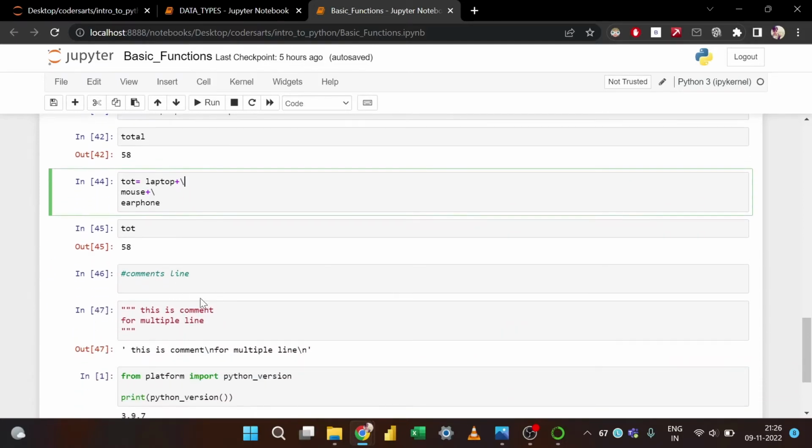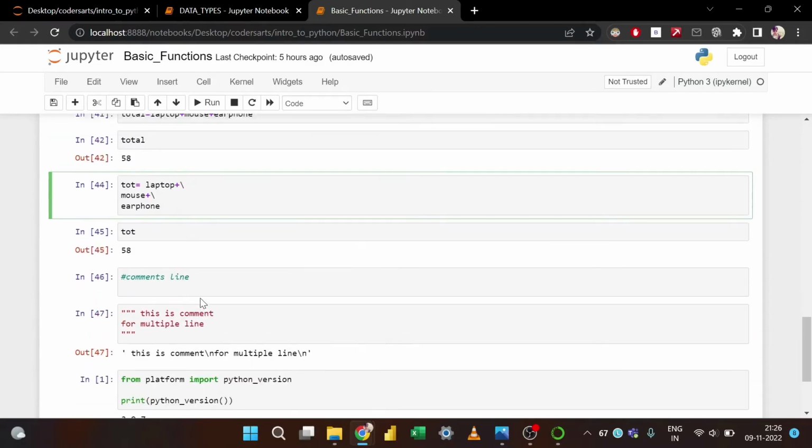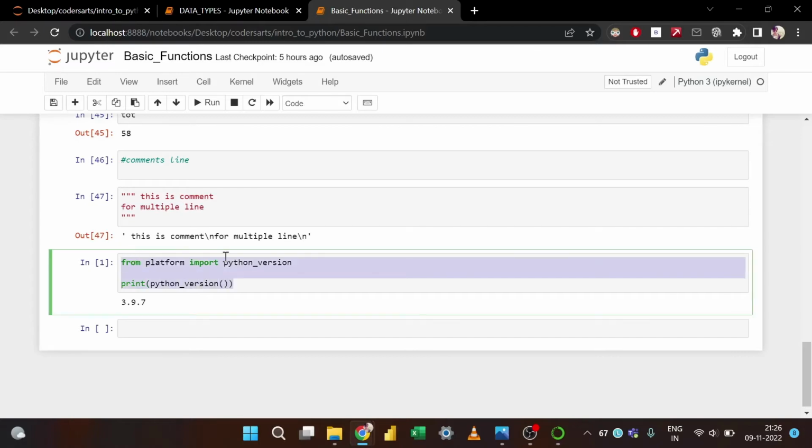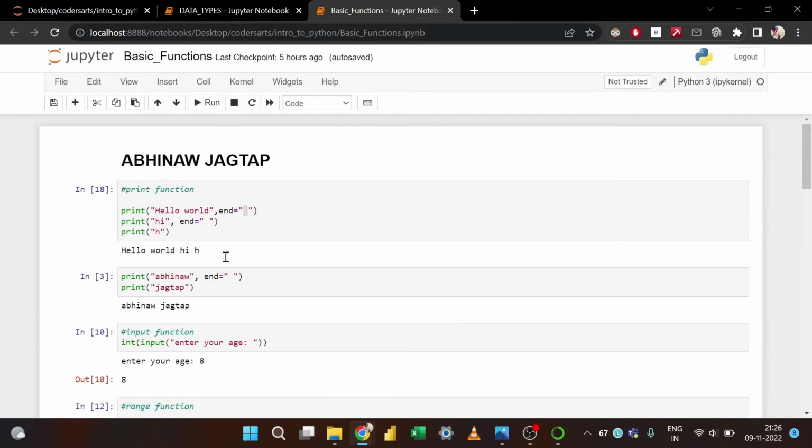And we have again the comments. So these are some basic things that you have to be aware of before going into strings, or before going to anything for that matter inside Python. And in the end we have this: suppose you want to know the Python version, you can use this particular method to know your Python version. So that's all about the basic functions that we have in Python.